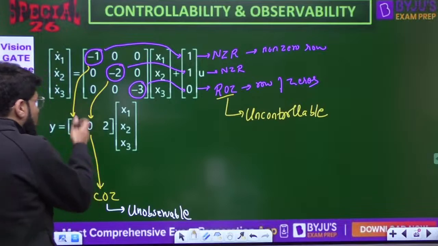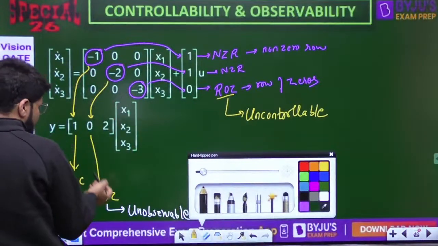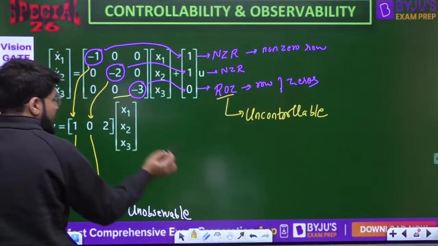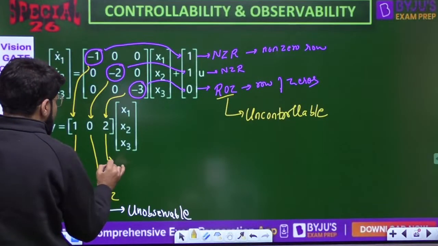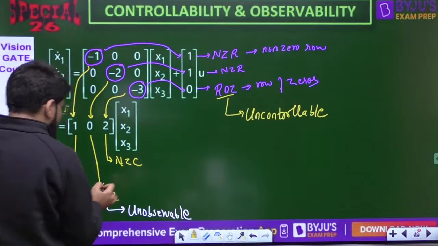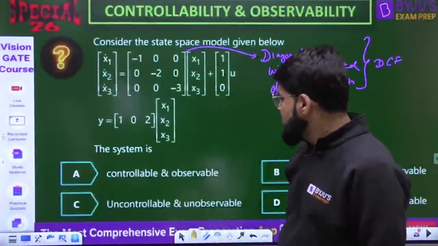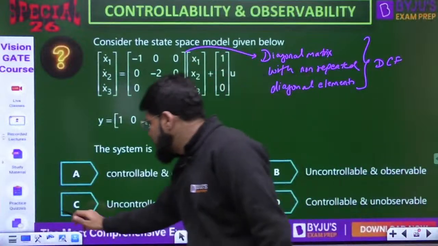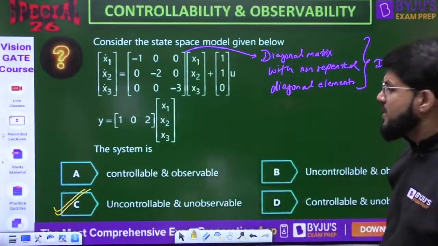You should have all columns non-zero. By chance let me check the third, though the answer is already concluded. If I take the third eigenvalue, I go to the third column of C, and that is NZC. Correct. So the problem is the second column, and the system is also uncontrollable. So the answer is not controllable, not observable. Option C: it is uncontrollable as well as unobservable.